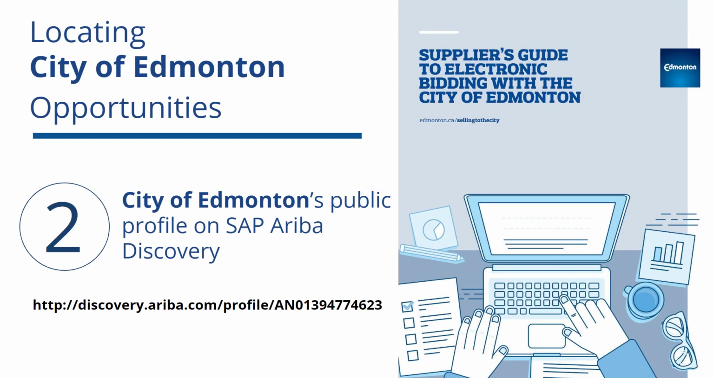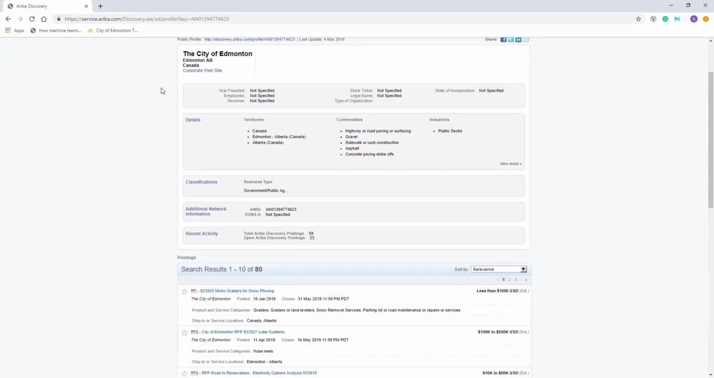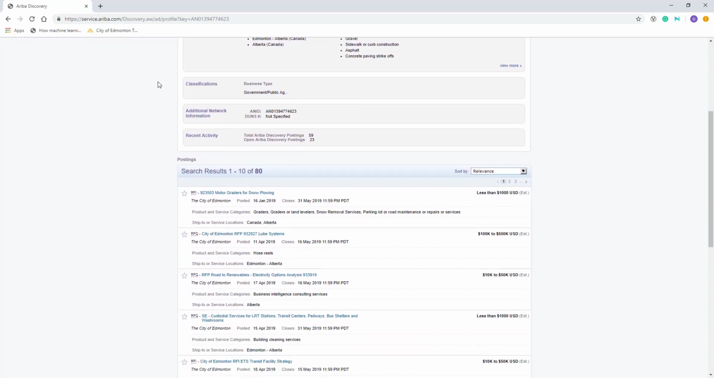A second method of reviewing the current City of Edmonton opportunities on SAP Ariba Discovery is to log into the City of Edmonton public profile on SAP Ariba Discovery, the link to which is on our corporate webpage. Once you click on the link, you will be redirected to the City of Edmonton's public SAP Ariba profile. This is where you will be able to view all open City of Edmonton bids.